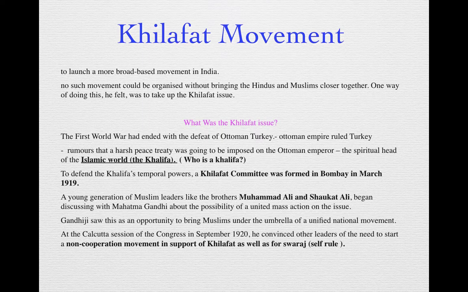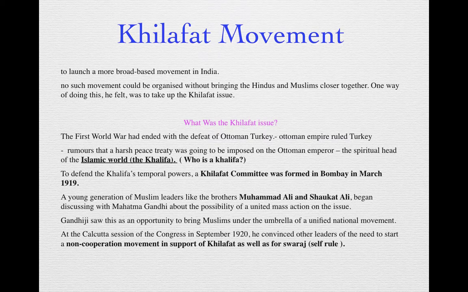This Khilafat movement had two very young leaders at that time. The brothers were known as Muhammad Ali and Shaukat Ali. They were the main leaders of the Khilafat Committee. When this issue was going on, Gandhiji saw this as an opportunity to bring the Hindus and the Muslims together in one big national movement. He began to talk with the two brothers, Muhammad Ali and Shaukat Ali, and they were now planning a united mass action for this issue.